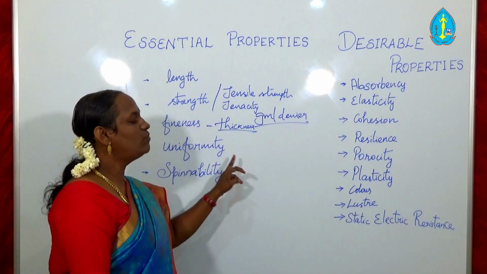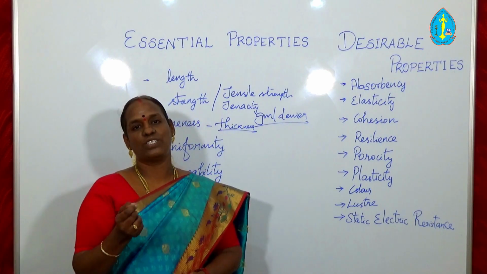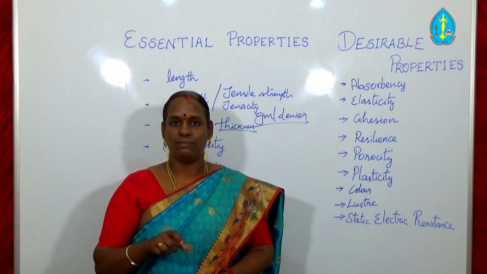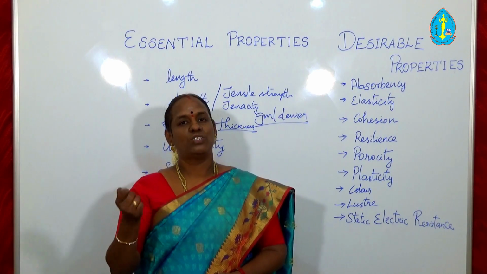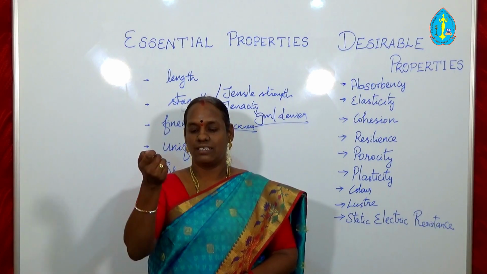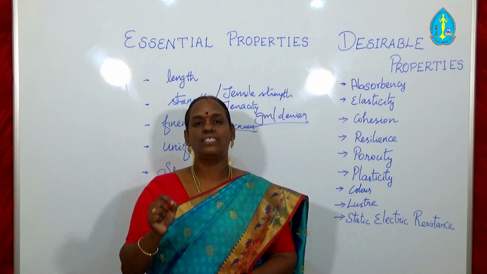And the next one is uniformity. We know what we mean by uniformity: the evenness in the surface of the fiber. If the fiber has thick and thin places, we can't produce a stronger yarn. That is, the surface structure of the fiber plays an important role in its strength.